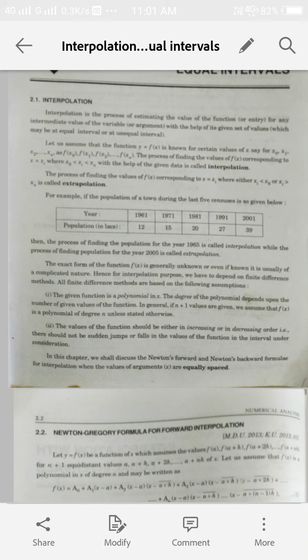Suppose we are given n plus 1 values, then we consider f(x) to be a polynomial of degree n. The second condition is that the values of the function should be either in increasing order or in decreasing order. That is, there should not be any jump or fall in the values of the function in the interval that we consider. And for interpolation with equal intervals, the condition is that the arguments should be equally spaced.